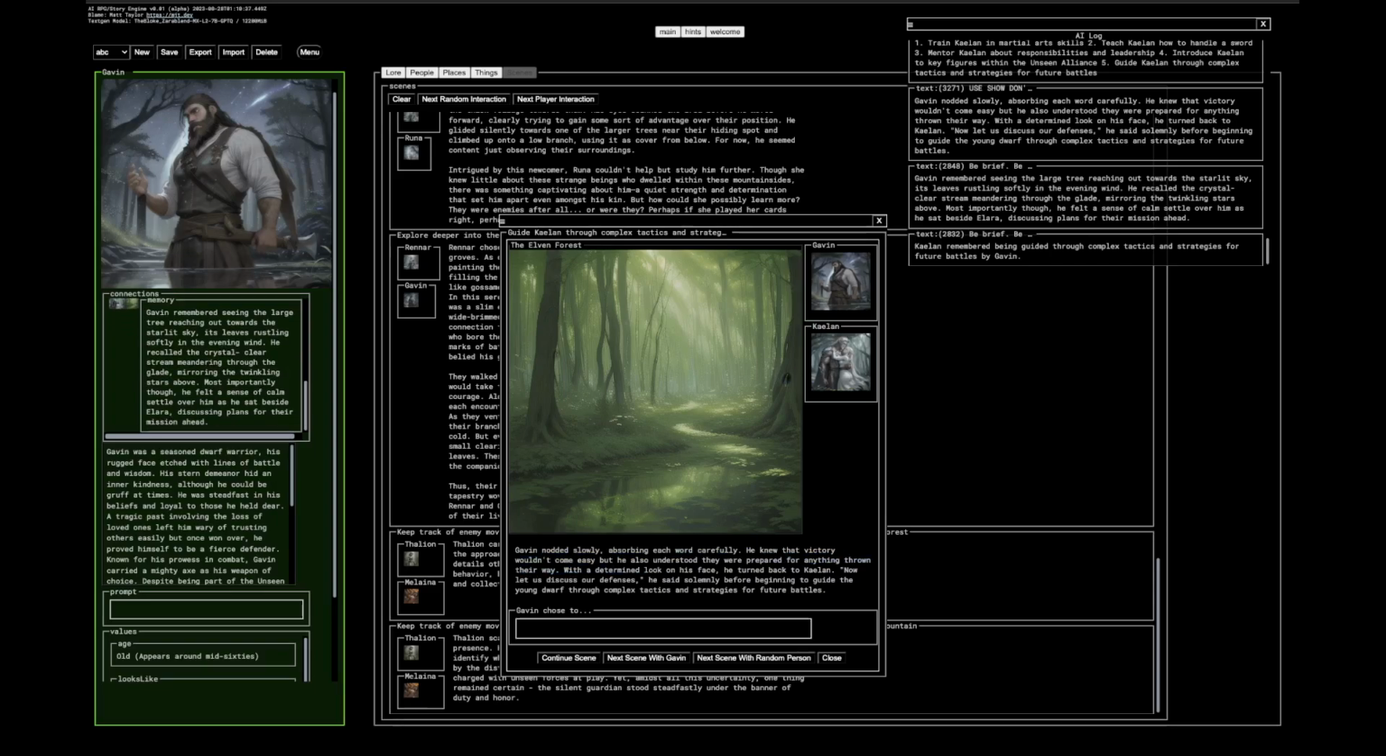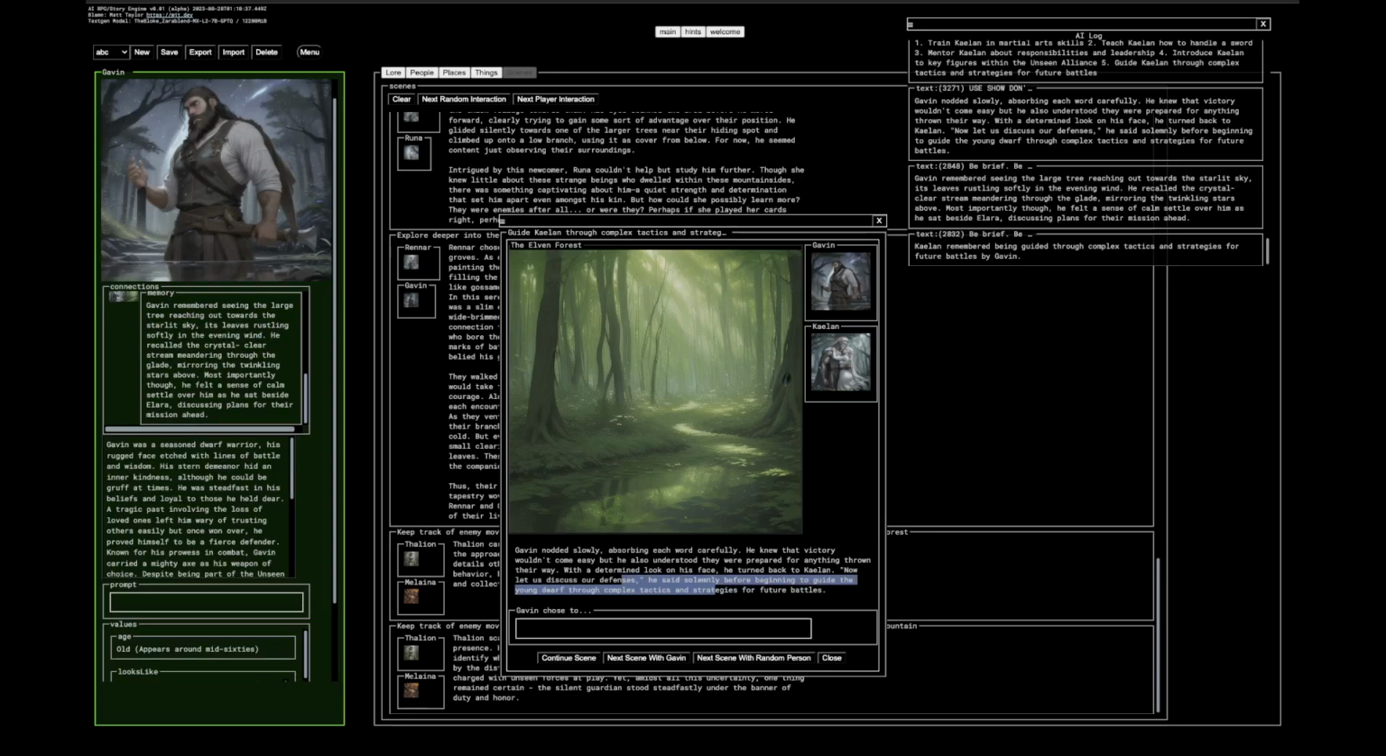His memory is actually bigger than I think the scene itself, which is interesting. But you can see he remembers seeing the large tree reaching out towards the starlit sky, and his victory. It's not even in here. I'm not sure if that's good or bad. Oh, it might not be this memory. Anyway, Gavin chose to pick this hammer